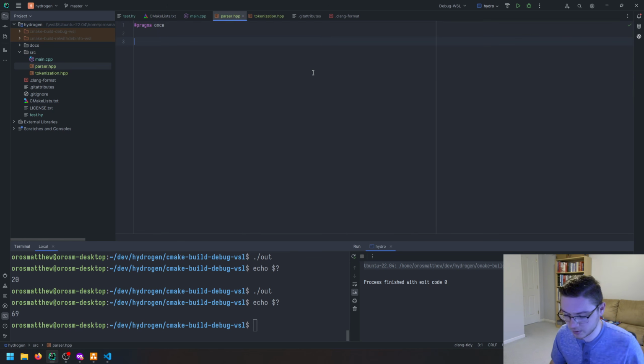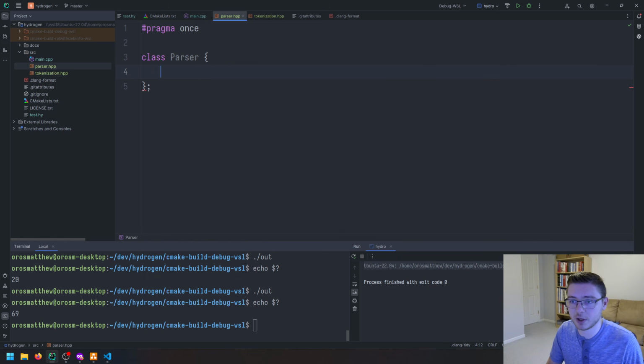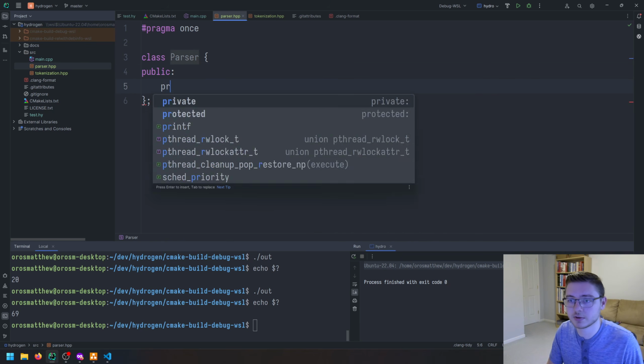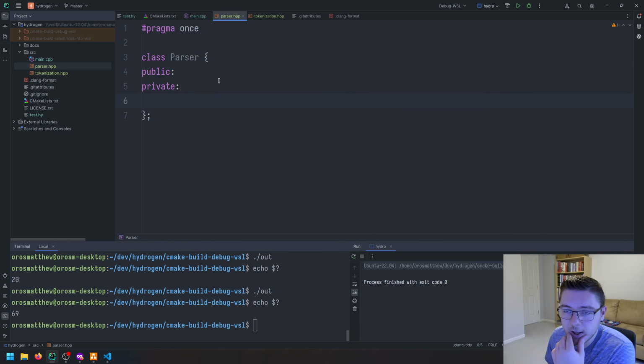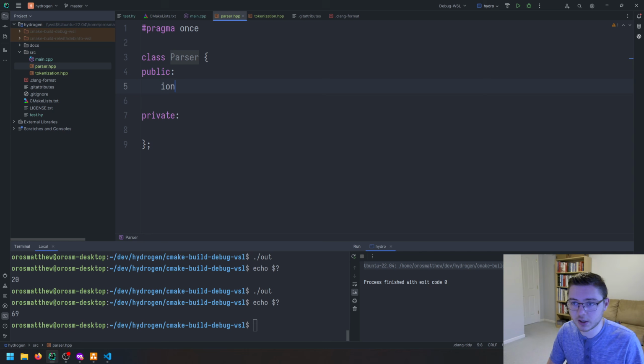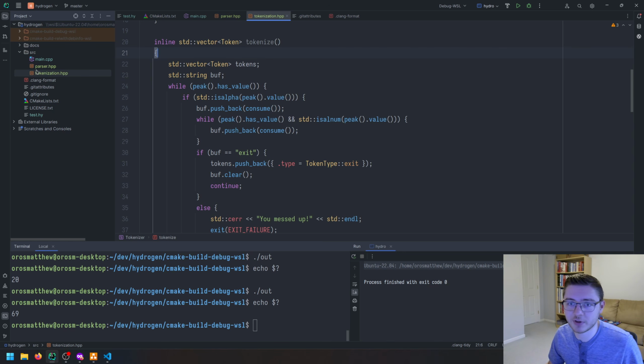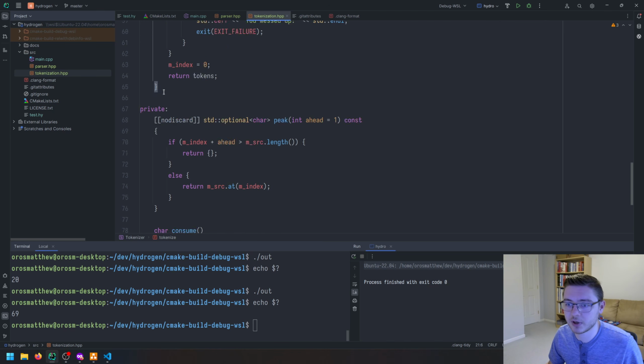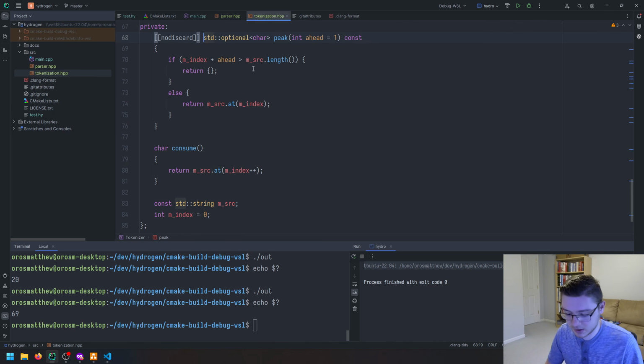And then we will go ahead and create our class. This will be a parser, public, private, and we will have an inline constructor. You know what? I don't remember if I did everything inline in our tokenizer. Did I make everything inline? See, I forgot the inline here. All right.